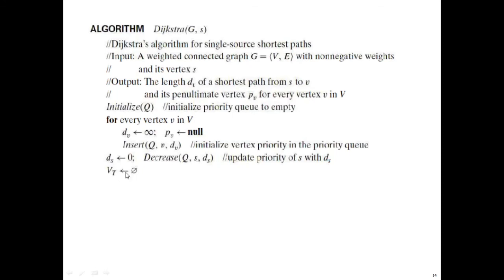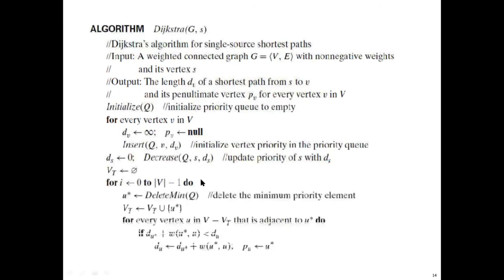And VT is the set of vertices processed till now. Processed means the vertices through which you have calculated the minimum distance. In the beginning you kept it as null. Now for all the remaining vertices, the remaining v minus 1 vertices other than the source vertex, you will be doing the operation. What is it doing?